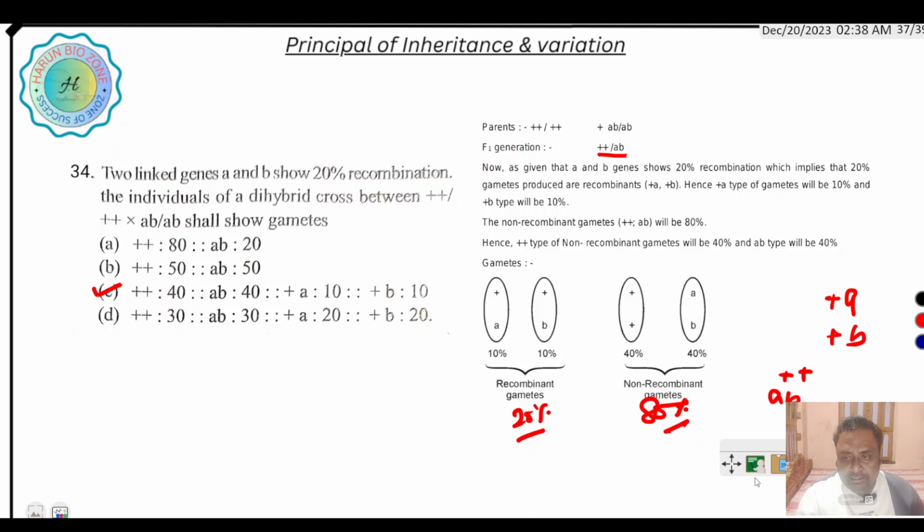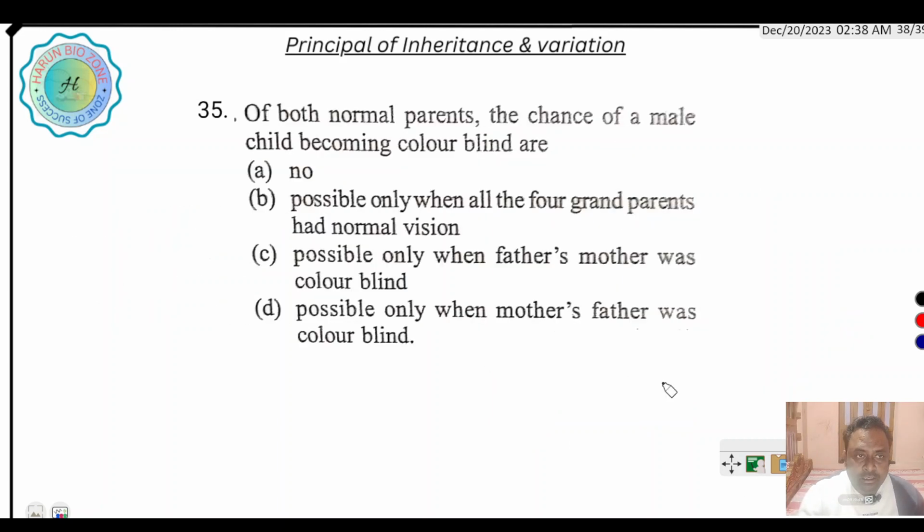Next question is, of both normal parents, what are the chances of a male child becoming color blind? When is a color blind child produced? Suppose this is the mother and this is the father.